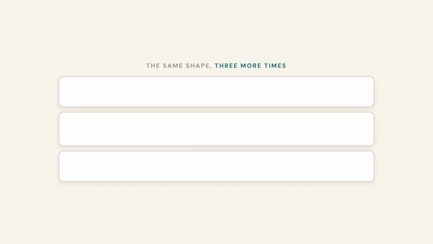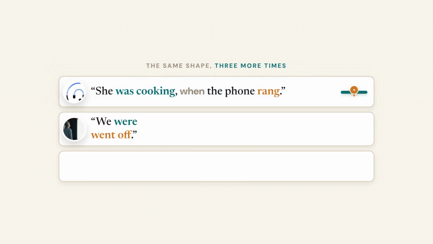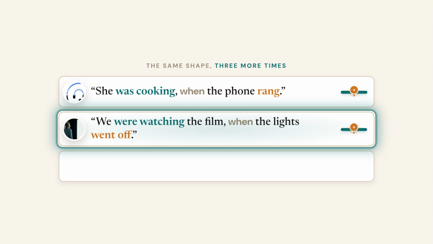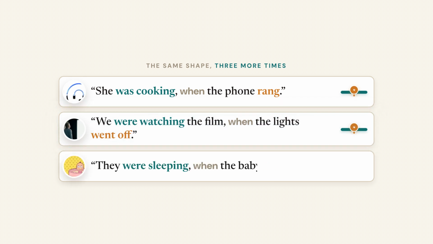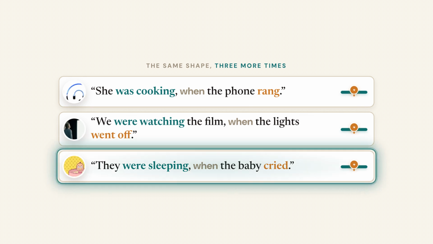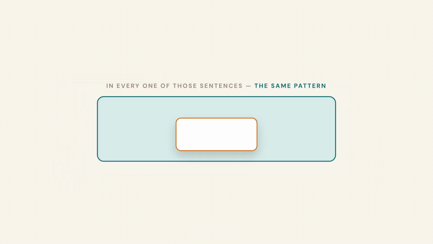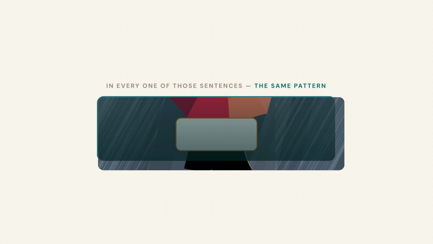Listen to a few more. She was cooking when the phone rang. We were watching the film when the lights went off. They were sleeping when the baby cried. Can you hear the pattern? In every sentence, one action is the background and one action jumps in.